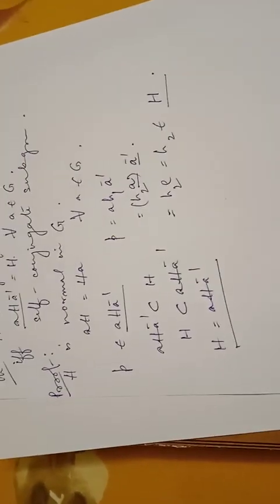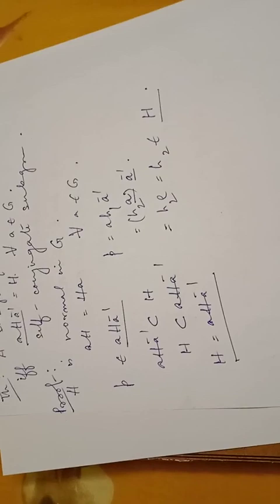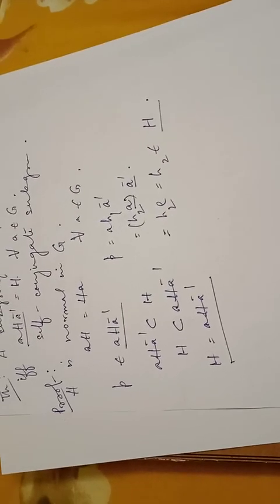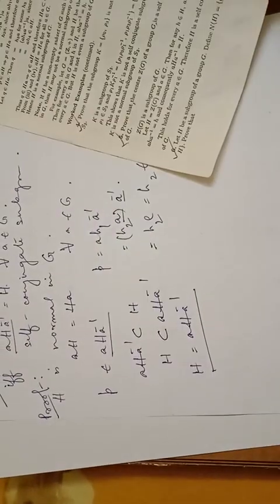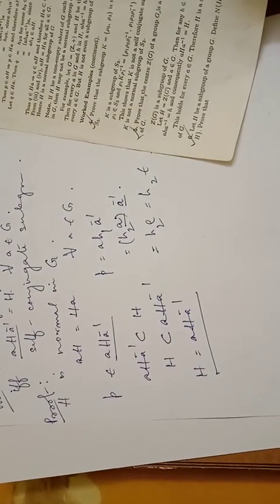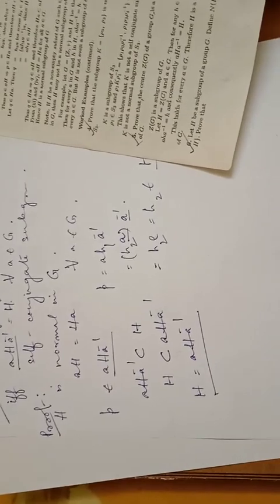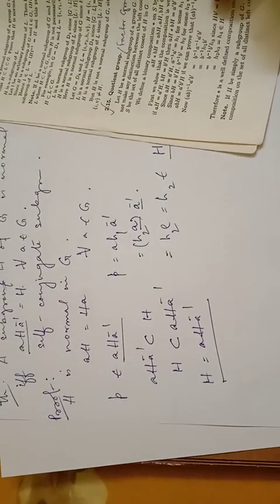That means H is a self-conjugate subgroup. This goes to the necessary part. Now similarly you can prove the sufficient part also. I am leaving it as homework. This is quite easy. Okay.